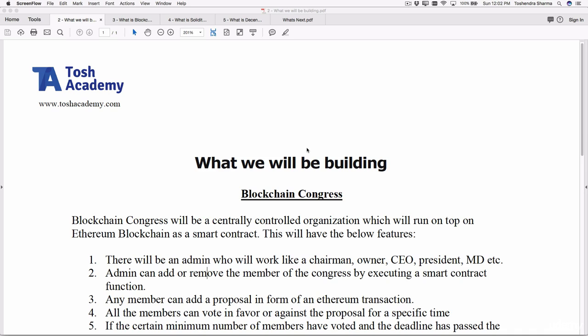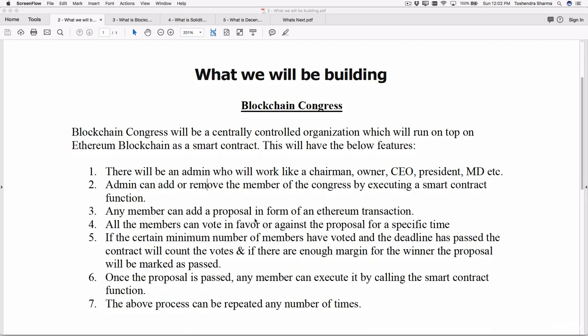In this course, we will learn how to write our own decentralized autonomous organization in the Ethereum blockchain. We will be building two different kinds of DAO. First will be the blockchain congress. The blockchain congress will be a centrally controlled organization which will run on top of the Ethereum blockchain.